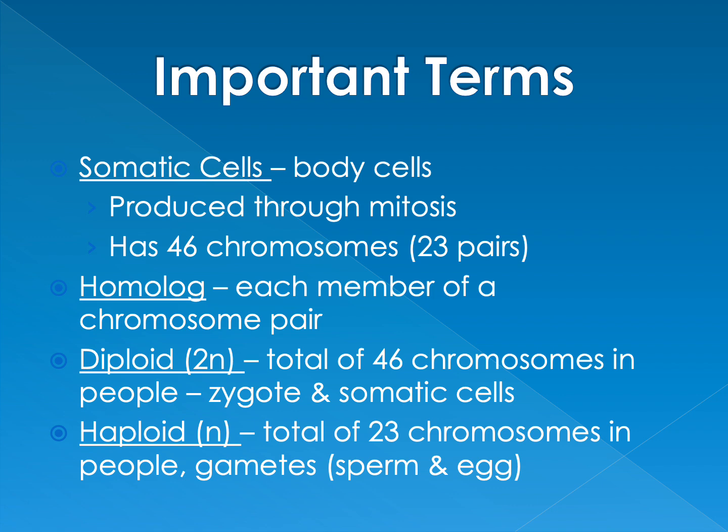Diploid, remember, that was 2n, a total of 46 chromosomes in people. Zygote and somatic cells. And then the haploid are strictly referring to the gametes, only 23 chromosomes, and remember, gametes are just the sperm and egg cells.